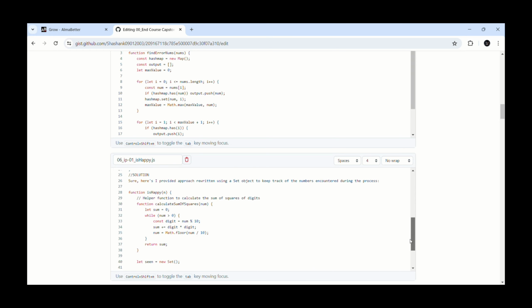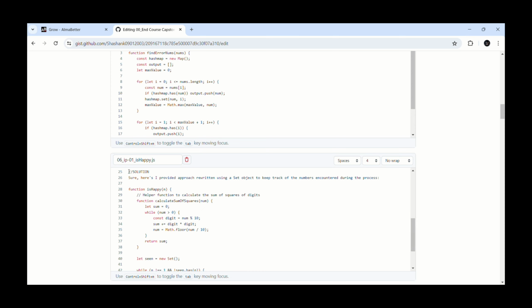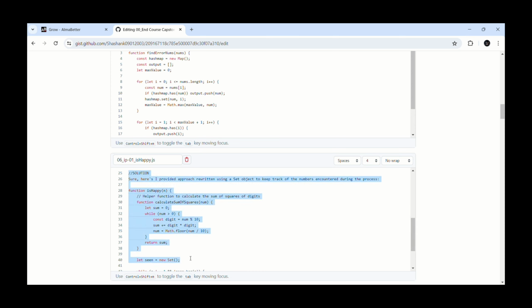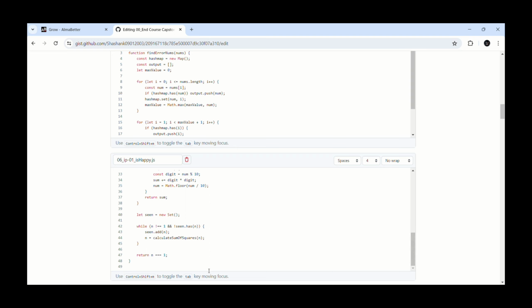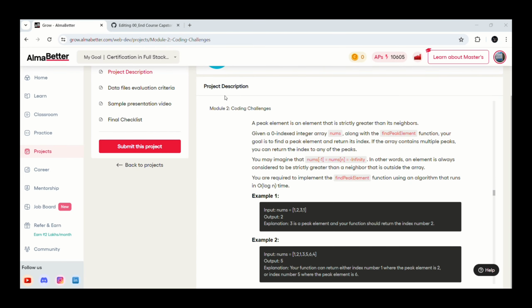So in my approach, I use a set object named seen to keep track of the numbers encountered during the process. Then I iterate in a loop until either n becomes 1 or n is encountered again in the seen set. Inside the loop, we add the current n to the seen set before updating n to the sum of squares of its digits. After the loop, we check if n is equal to 1, which indicates that the number is happy, and return true.